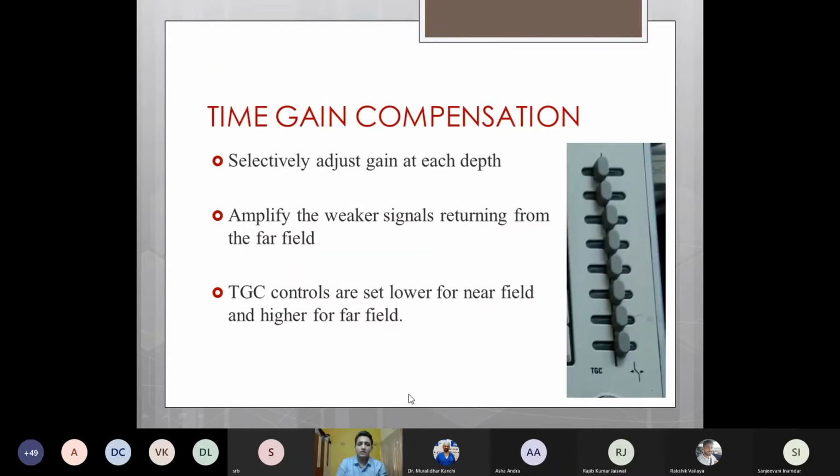There are two other types of gain settings. One is time gain compensation, which helps us to selectively adjust the gain setting at every depth of the sector. It helps us to amplify weaker signals returning from the far field. Hence, these controls are set at a lower degree for a near field, and at a higher degree for a far field.